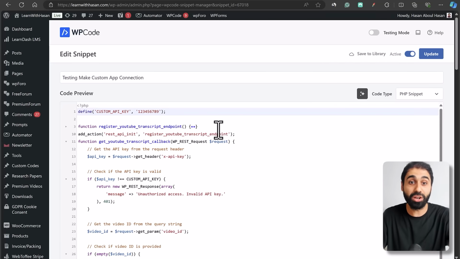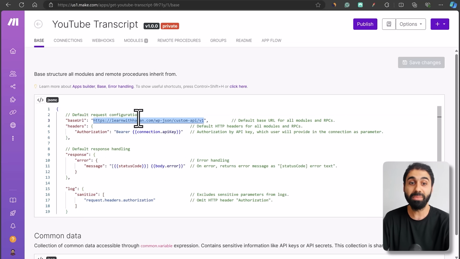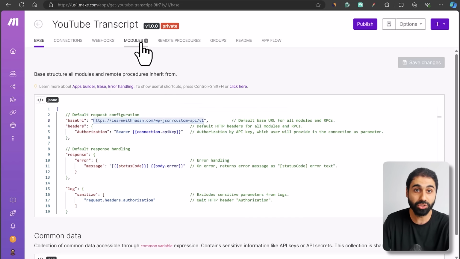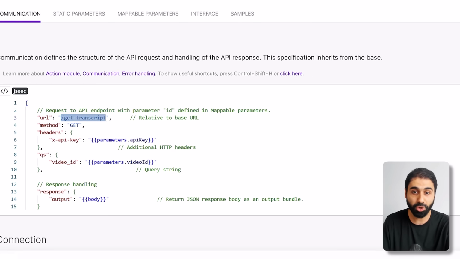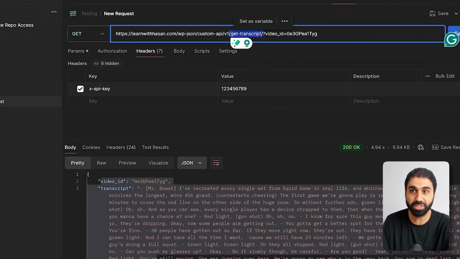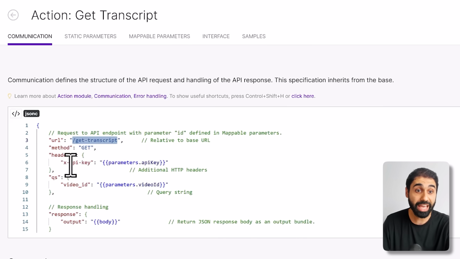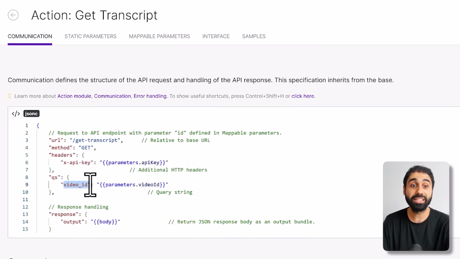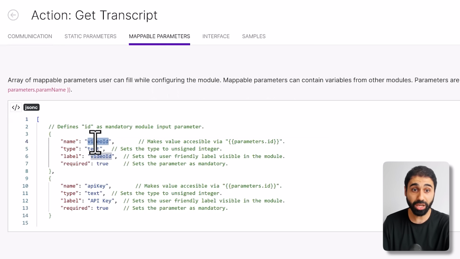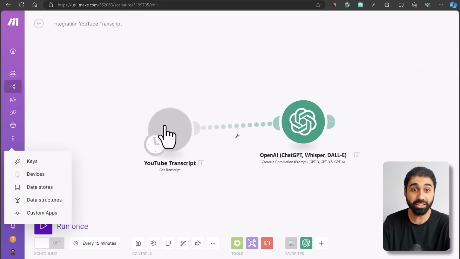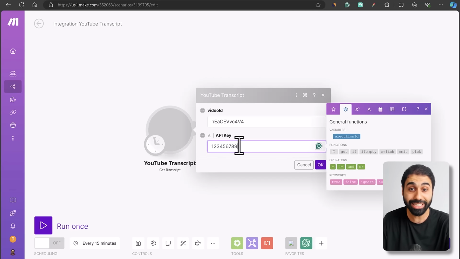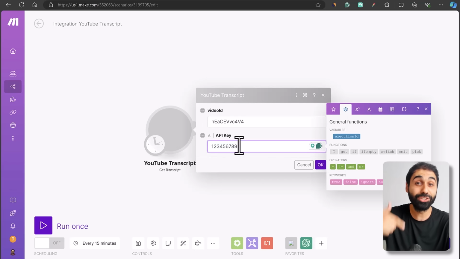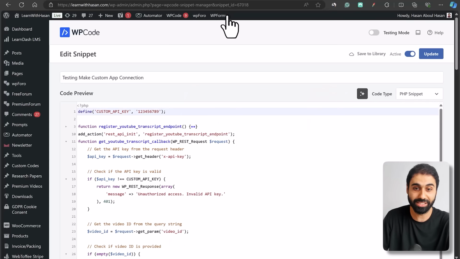But in our case, we are going to connect this API with our custom Make app. You can see here our URL, and if you go here to modules, you will see get transcript. We have the get transcript endpoint, which is here. This is the path, and we have the API key as a header and the video ID as a parameter. So if you go here to mappable parameters, you will see I have video ID and API key. This is why here the user will need to enter a video ID to extract the transcript and an API key so they can access your app and consume credits on WordPress. I hope you got the idea.